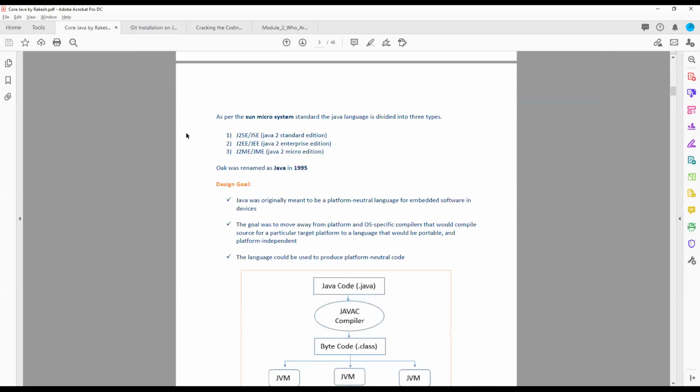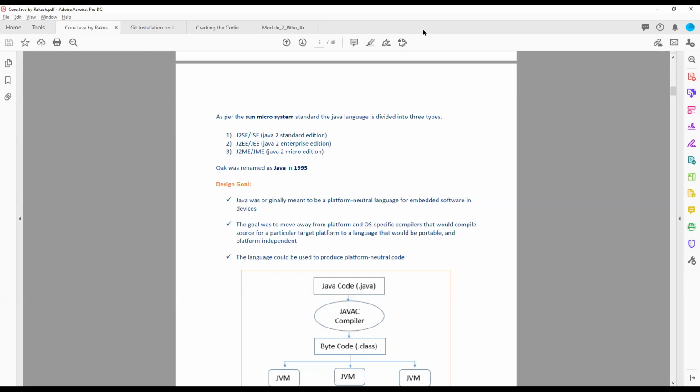So this is what you were trying to understand at that time, right? J2SE, J2EE, Micro Edition.